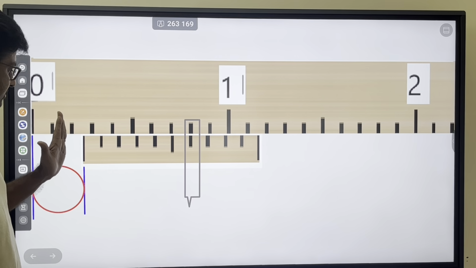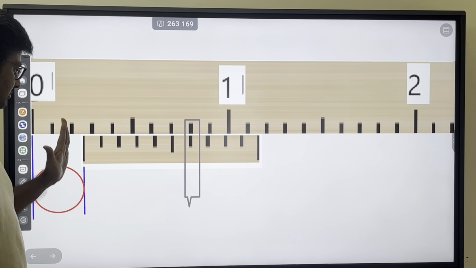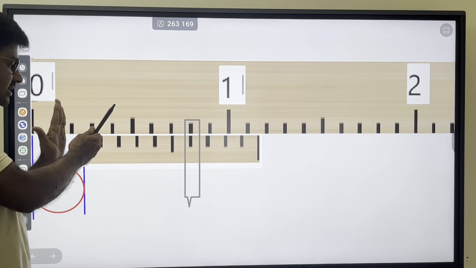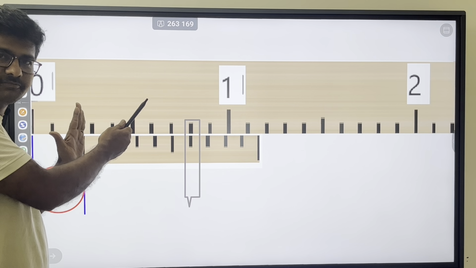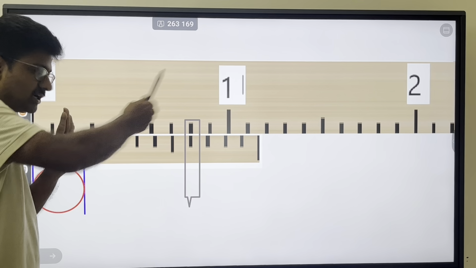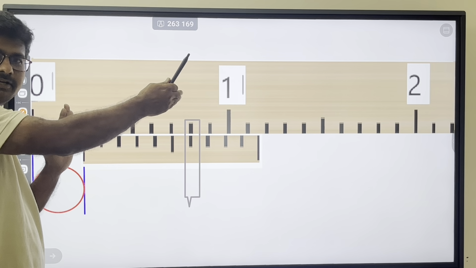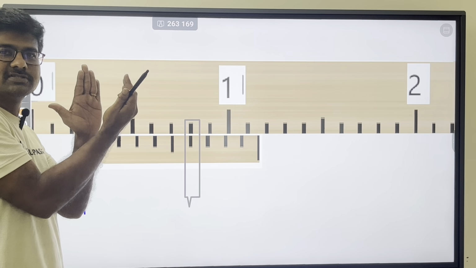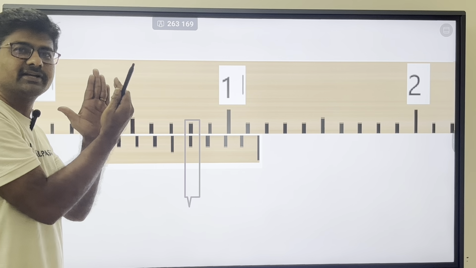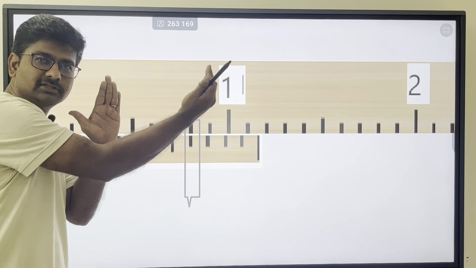The logic is, if this is exactly with some main scale division, the first division is making a difference of 0.1 mm, the second division is making a difference of 0.2 mm. Similarly, if it is advancing towards the right, whichever division is coinciding with the main scale division actually tells the advance. Suppose the third one coincides, that advances 3 into 0.1, so 0.3 mm.